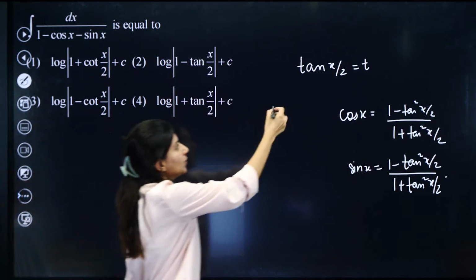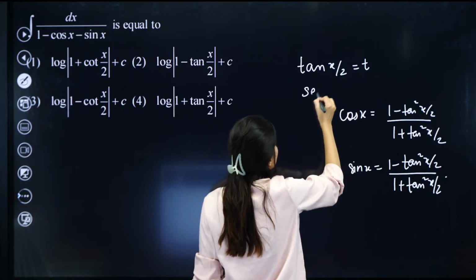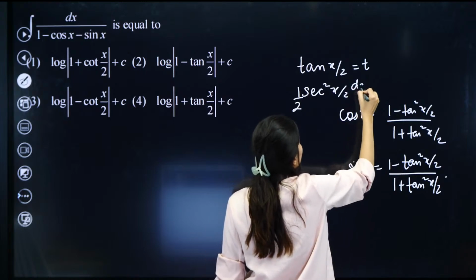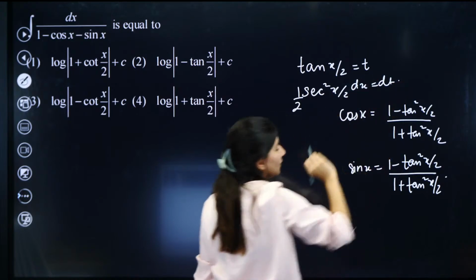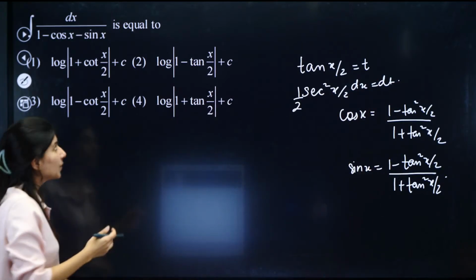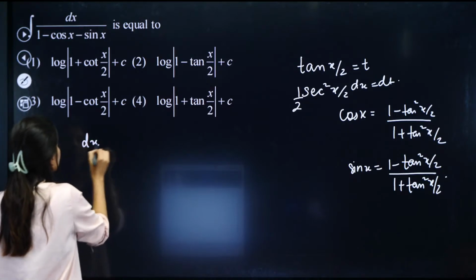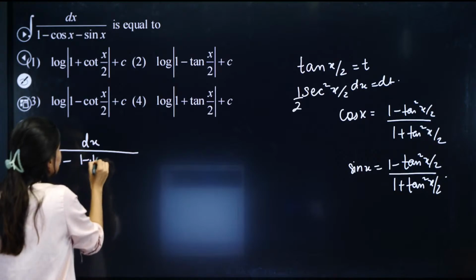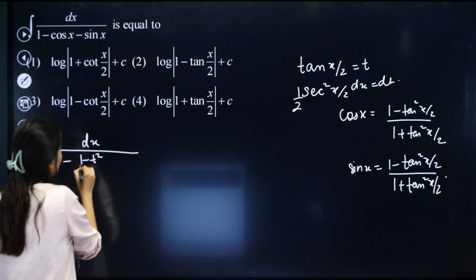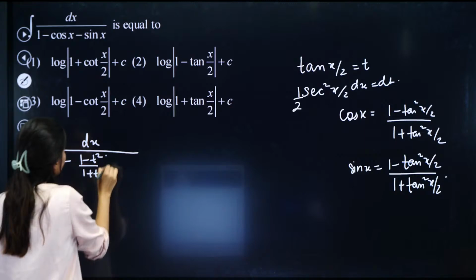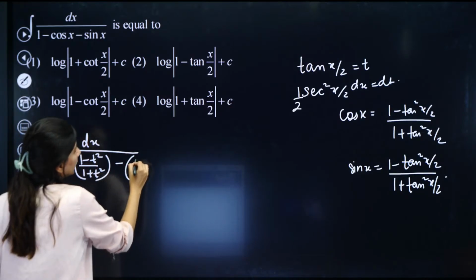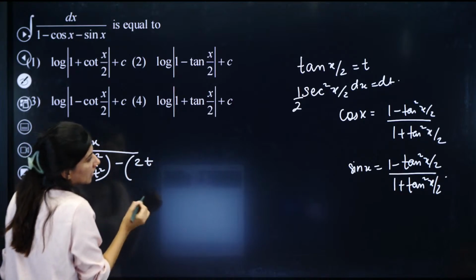So now the moment you put tan x by 2 equals to t, sec square x by 2, 1 by 2, dx will be equals to dt. One by one, just convert this question. Let us do that. So dx upon 1 minus tan square x by 2 upon 1 plus tan square x by 2, and we are going to have minus 2 tan x by 2 upon 1 plus tan square x by 2. Sorry, I wrote the same thing for sin x.